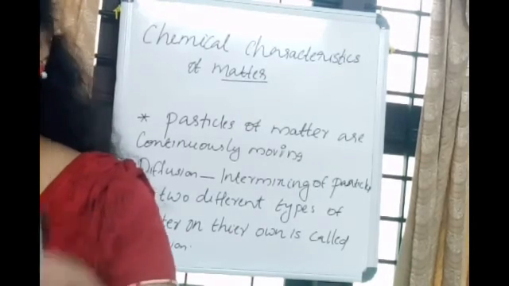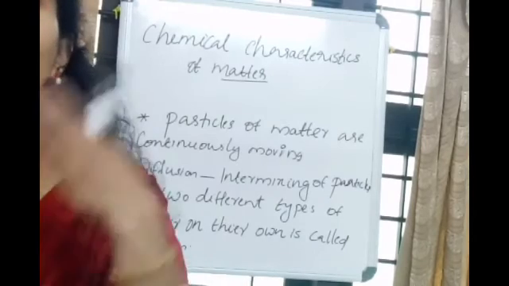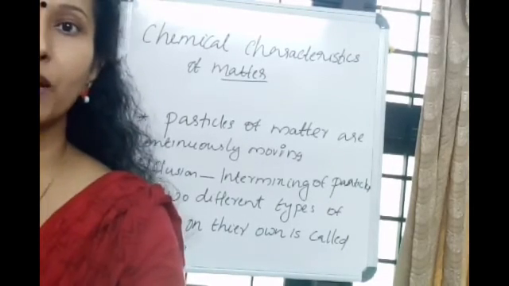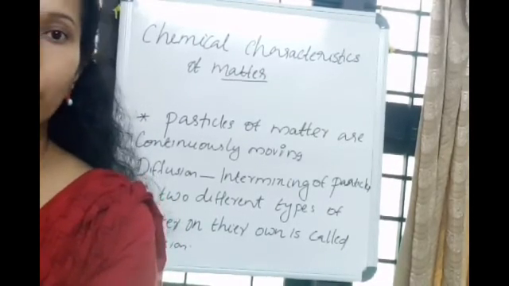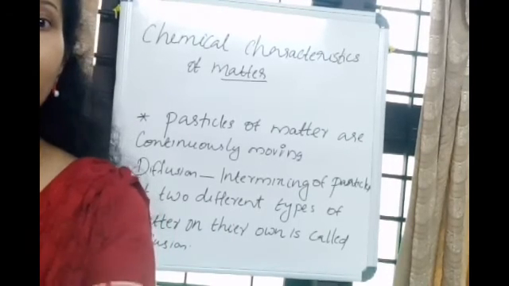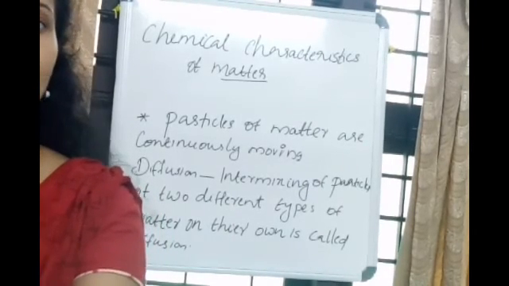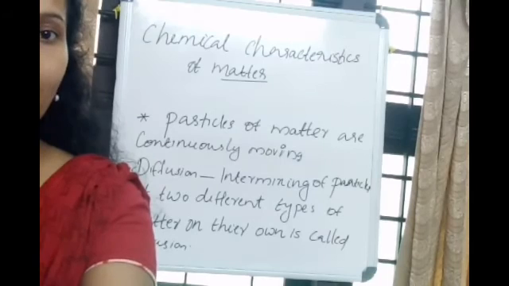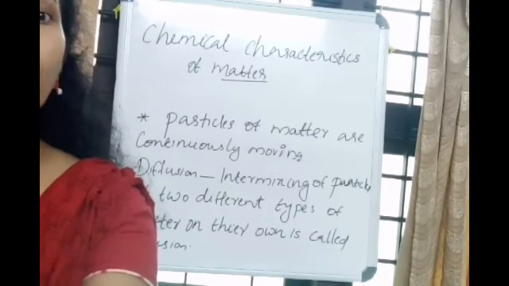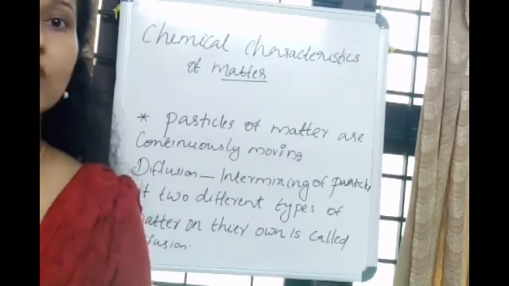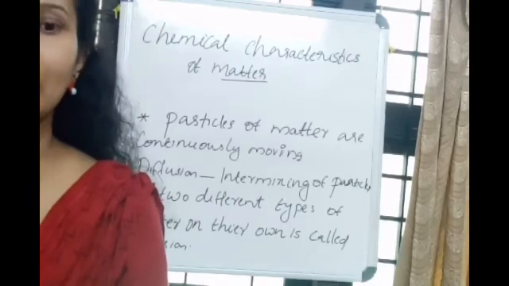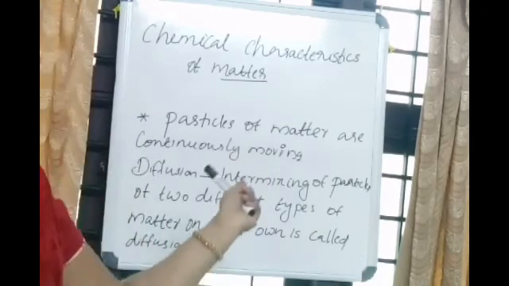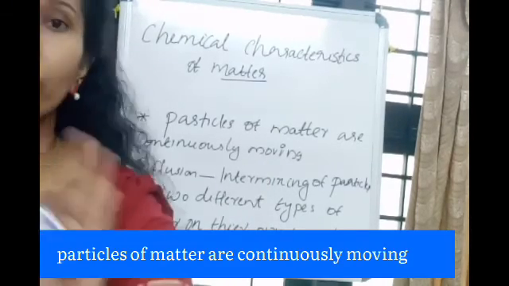That means hot foods and body sprays. How does it work in the case of body sprays? Our body has some temperature, 37 degrees Celsius. When we apply body spray to our body, that body spray takes the temperature from our body, gets energized and starts to move continuously. That is, particles of matter are continuously moving.